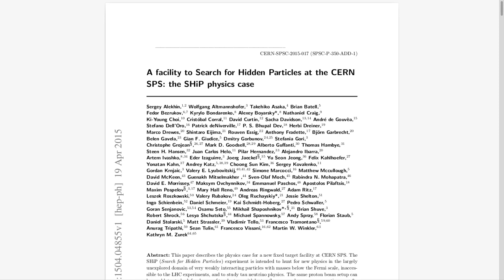It really is. Well, we've covered a lot of ground in this deep dive, from the tiniest particles to the largest structures in the universe. We've talked about the Standard Model, hidden particles, dark photons, heavy neutral leptons, the seesaw mechanism, even the possibility of other dimensions. Quite the journey. It really has been. So as we wrap things up, I hope our listeners come away with a sense of wonder about the universe and the incredible discoveries yet to be made. The search for hidden particles is just one small part of a much larger story, a story that's still being written. Beautifully said.